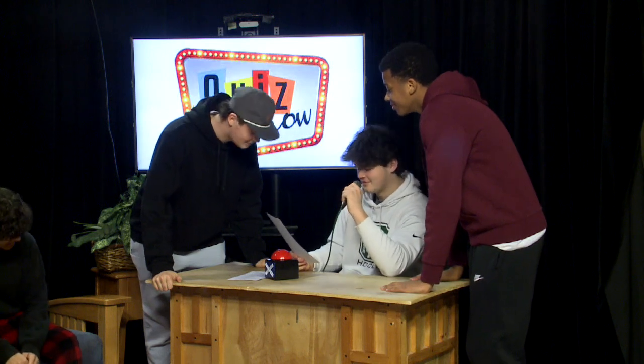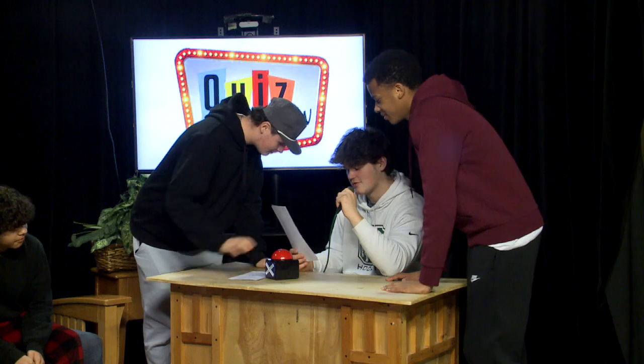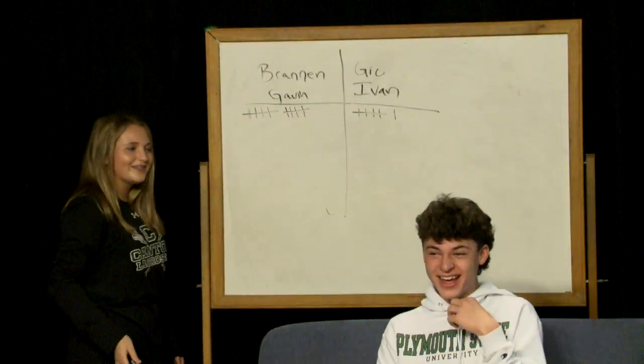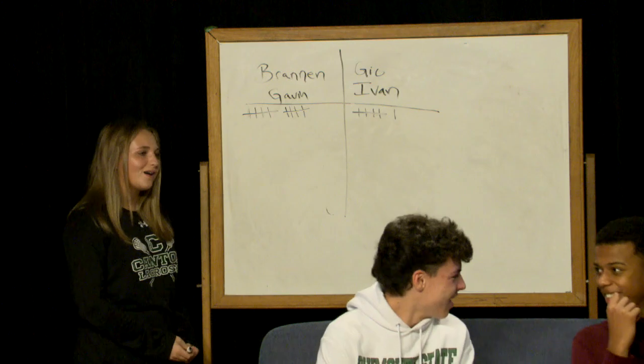Number 27. Who developed the theory of evolution by natural selection? That guy Darwin. You're right. Where the heck did he get that? That guy Darwin is correct. We're on the last page.